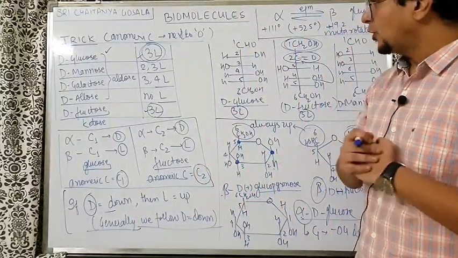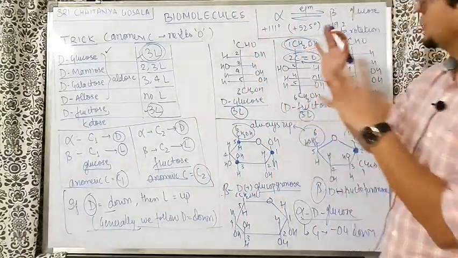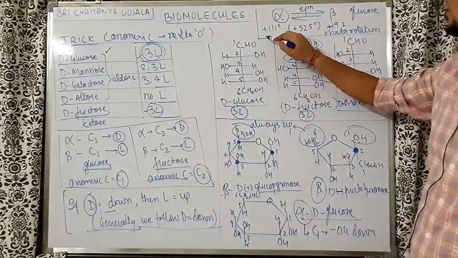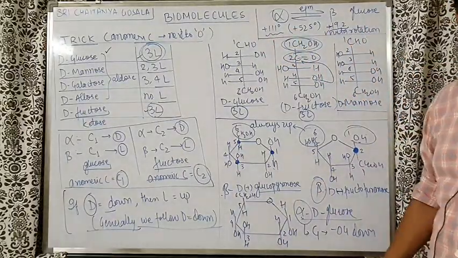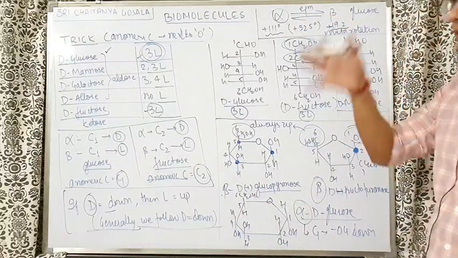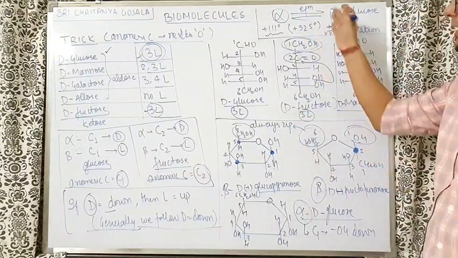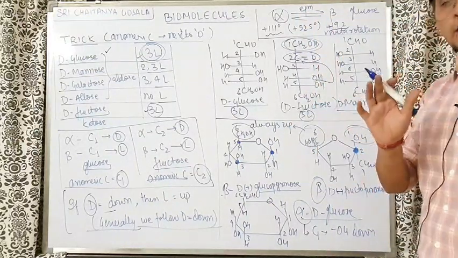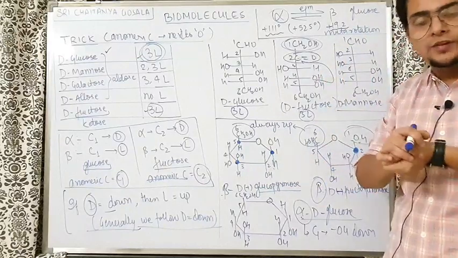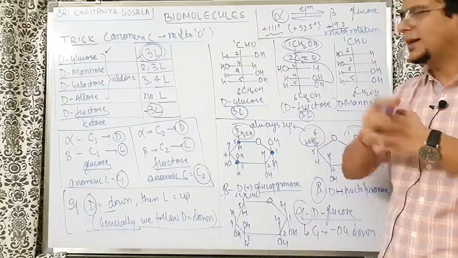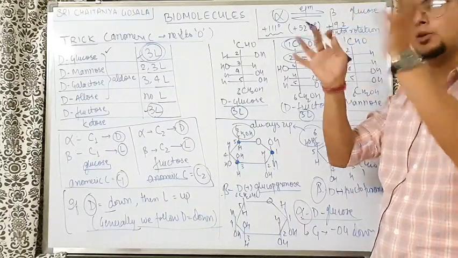Okay, one important thing I missed in the previous part, I will talk about that. Look, alpha D glucose has 111 degree rotation, beta D glucose has 19.2 degree rotation. So when alpha glucose goes into an aqueous medium, it forms beta, and equilibrium is achieved. When beta goes into the aqueous medium, it forms alpha and equilibrium is achieved. Equilibrium can come from any direction. You add alpha, you add beta, but they will all come to equilibrium automatically.